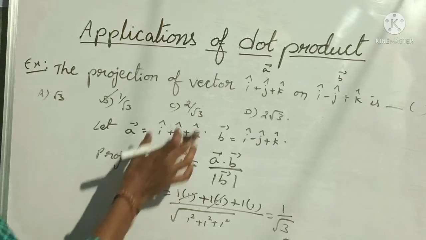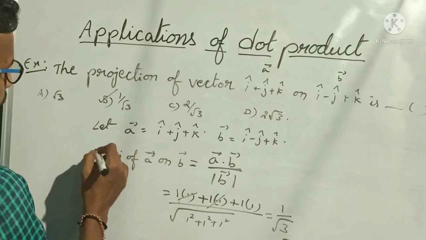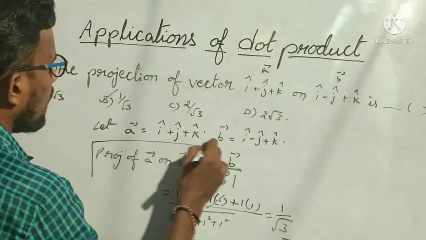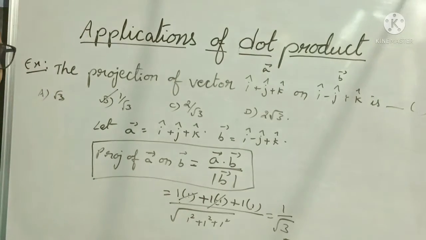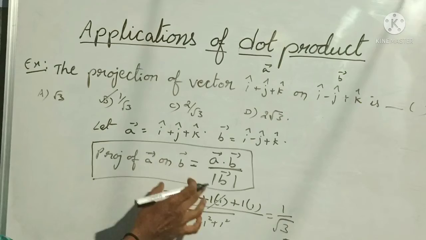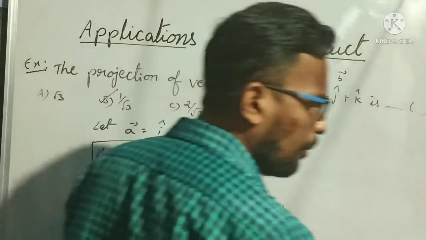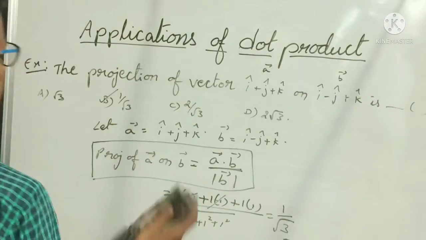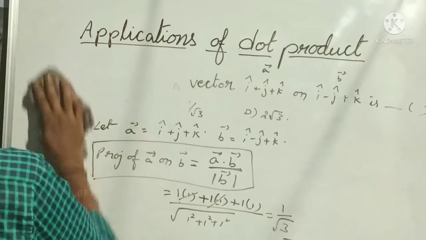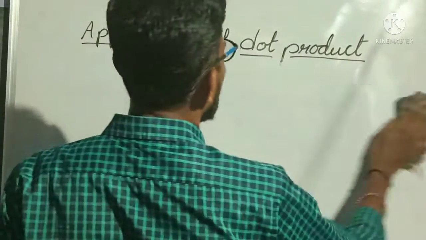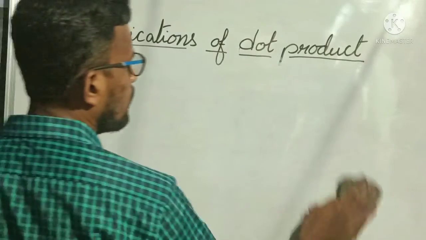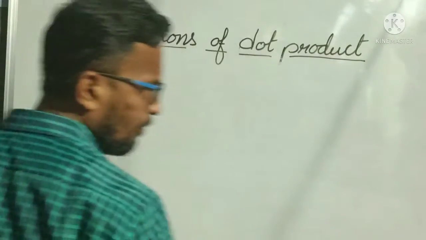So whenever we see this type of question, we should recall this formula, that is projection of A bar on B bar is equal to A bar dot B bar by modulus of B bar. Clear? So this is our first concept, projection of A bar on B bar. Next, let us see one more concept, that is components of vectors. Next concept, components of vectors.